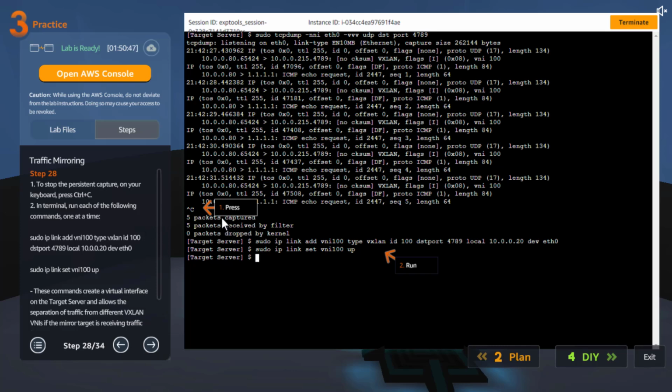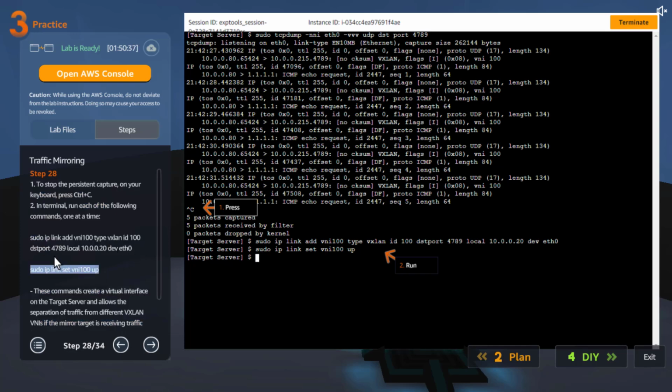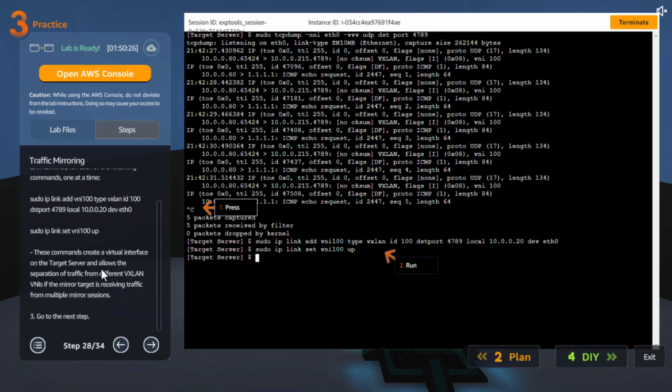Now let's go ahead and Control C, so it will exit us out of that capturing, and let's go ahead and run these commands. Not sure what this does. Okay, let's see. What do these do? These commands create a virtual interface on the target server and allow the separation of traffic from different VNIs if the mirror target is receiving traffic from multiple mirror sessions.